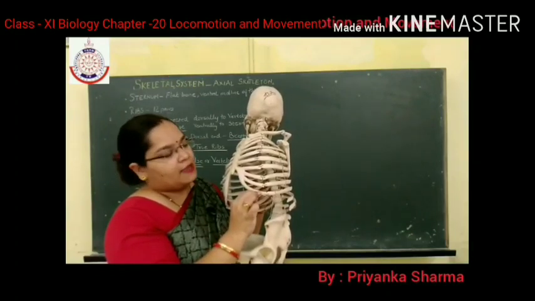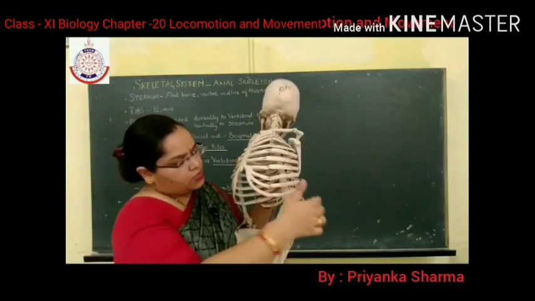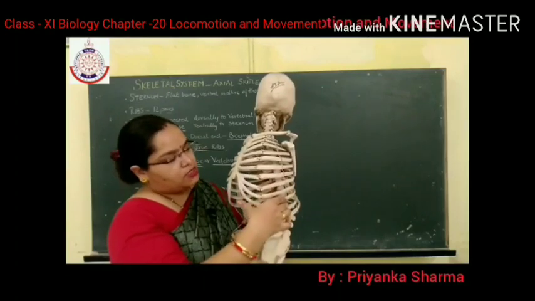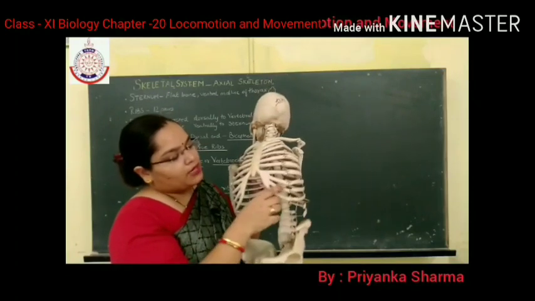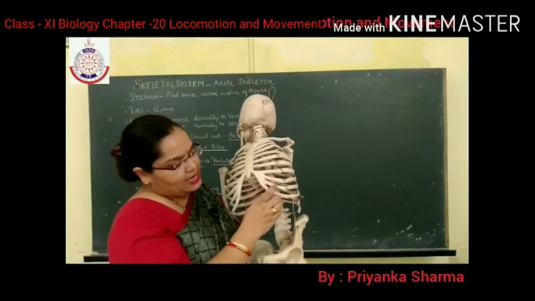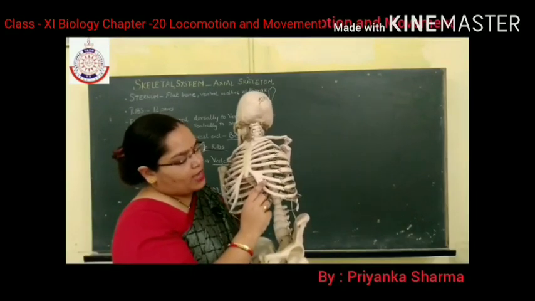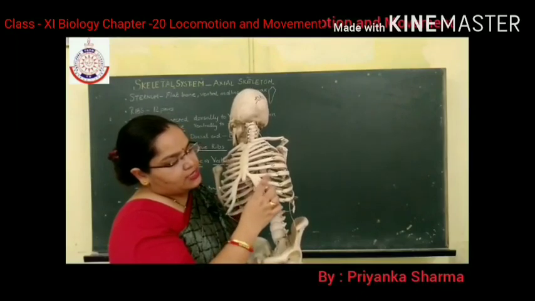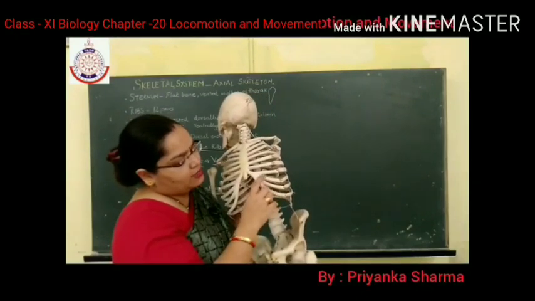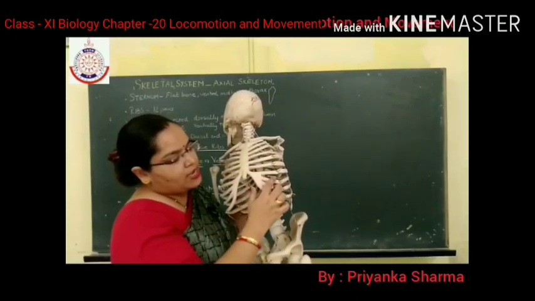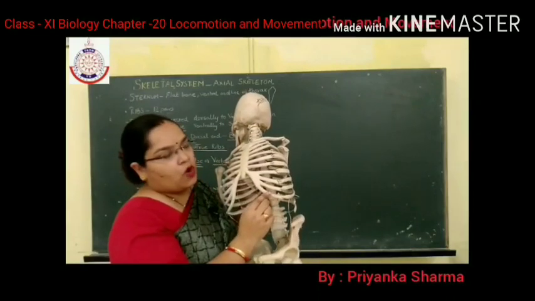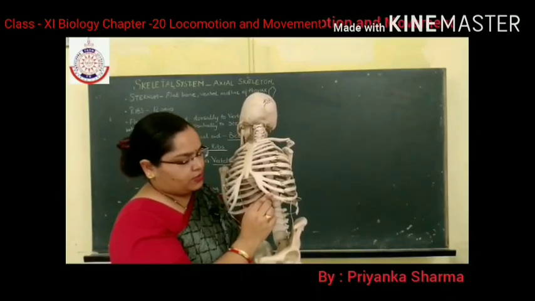They are connected dorsally with the vertebral column, but ventrally they do not directly join the sternum; instead they are joined with the 7th pair of rib. You can see them joining with the 7th pair of rib. That's why they are known as vertebrochondral or false ribs.